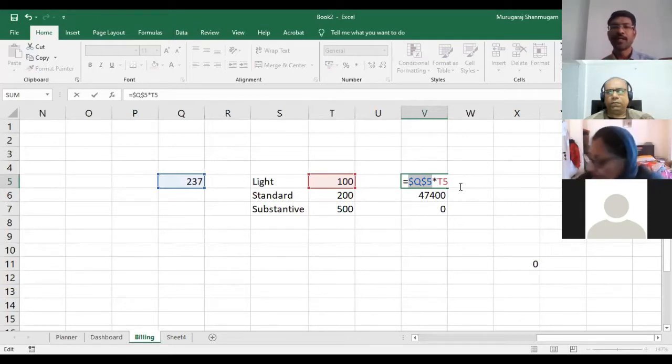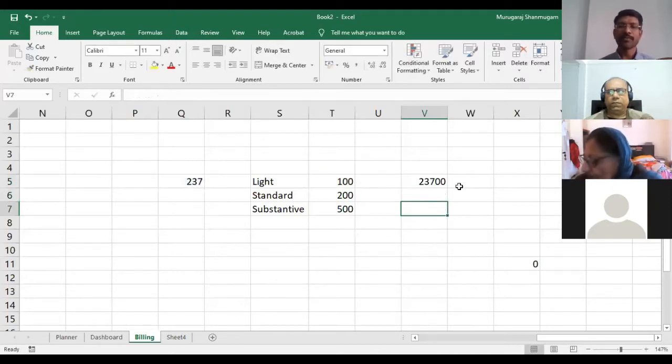So Q and 5. Q is the column indicator and 1, 2, 3, 4 is the row indicator. We all know that Q5 indicates the Qth column and the 5th row. I have included dollar symbols before the row indicator and the column indicator to make it specific. It doesn't move. Wherever you copy and paste the cells, it will not move.